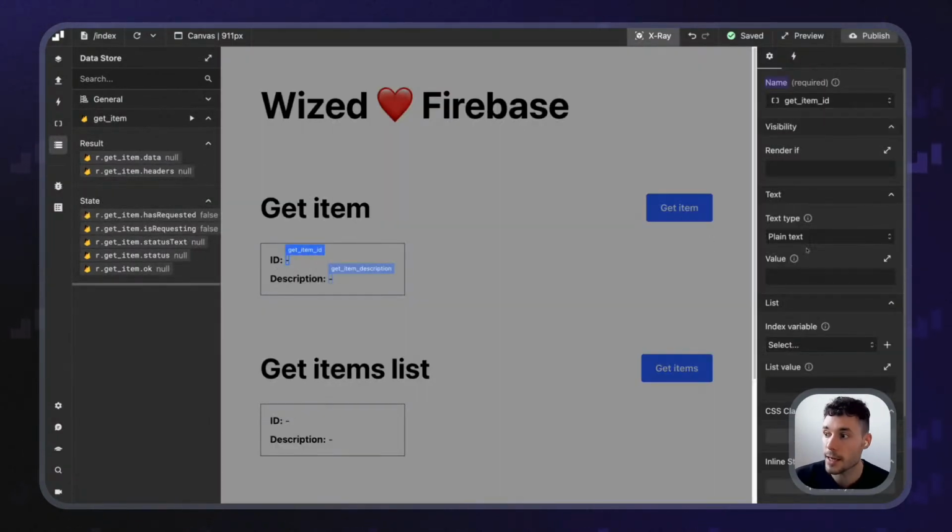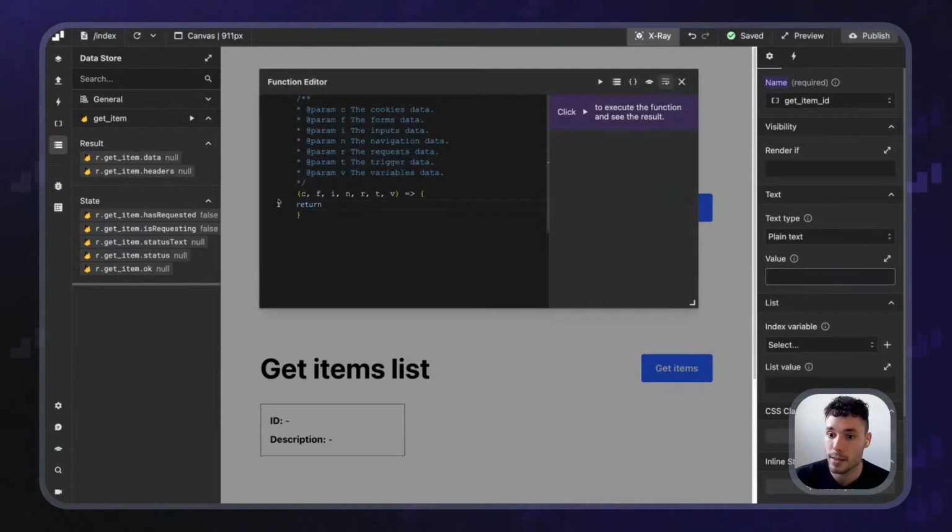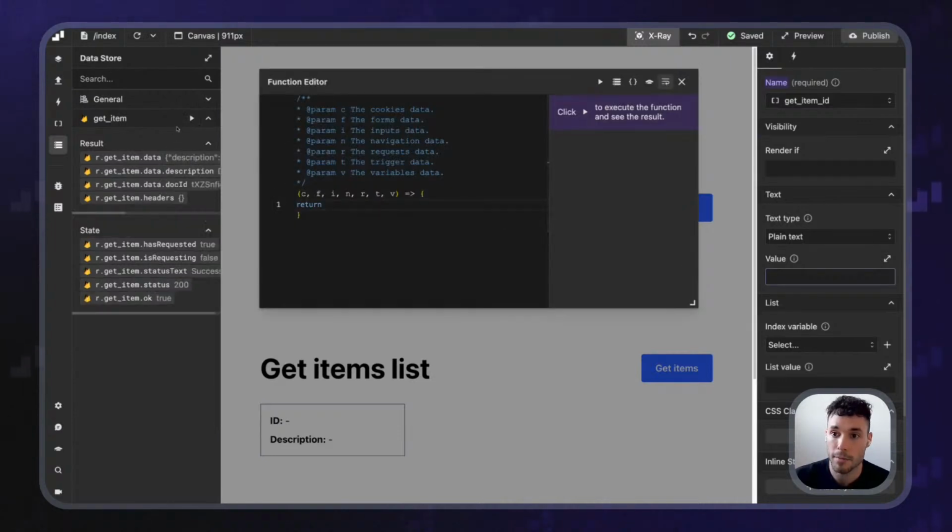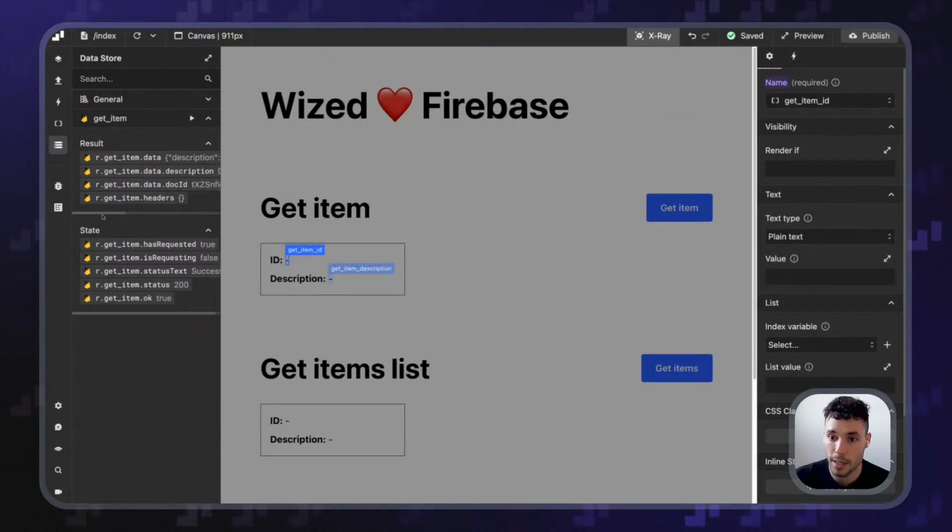I can see this and I can say, hey, set the text to the data of the get item. So in this particular case, remember that we've got the data like this, r.getitem.data.description or doc ID. If I click on the item again, oh yeah, I have already clicked.